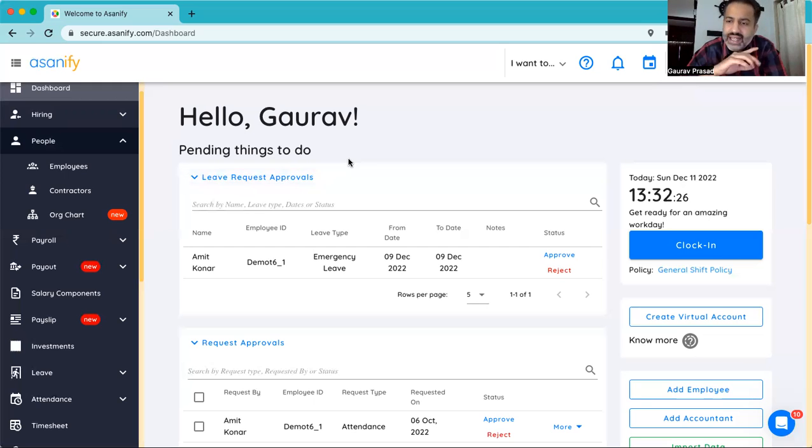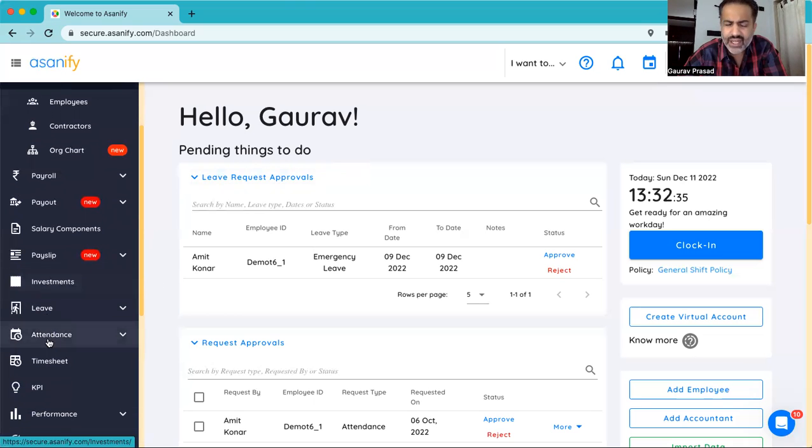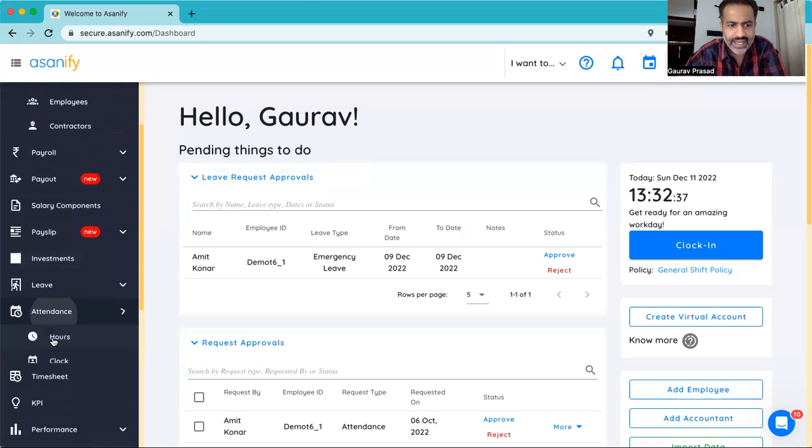One of the first things that is important in any company is the attendance tracking of their employees. It has impact on the payroll, it has impact on employee productivity. Let's see how Asanify helps you do that quite easily.